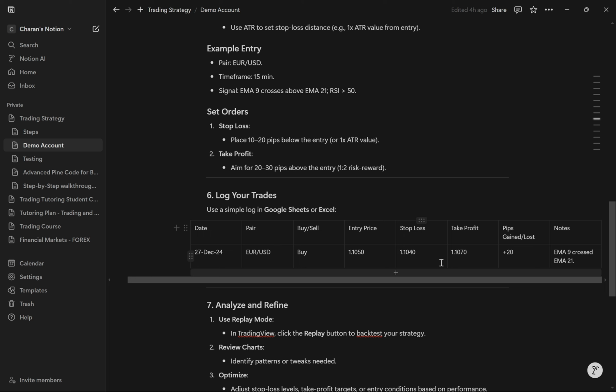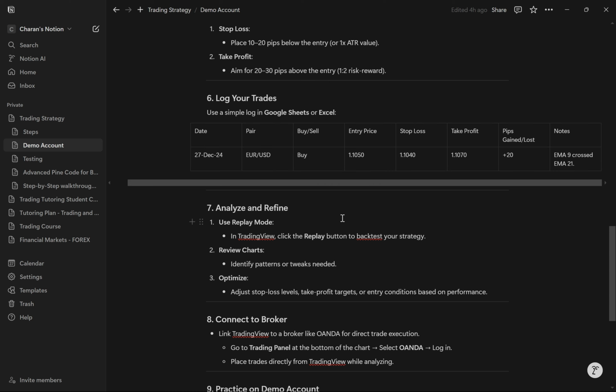We can actually analyze much more by using the TradingView tool called replay trading, which again only comes with the premium plan, but I still just want to try it anyway. Maybe I could take a trial again with another account. Anyways, we have our review charts, where we identify the patterns or tweaks needed, and we optimize them.